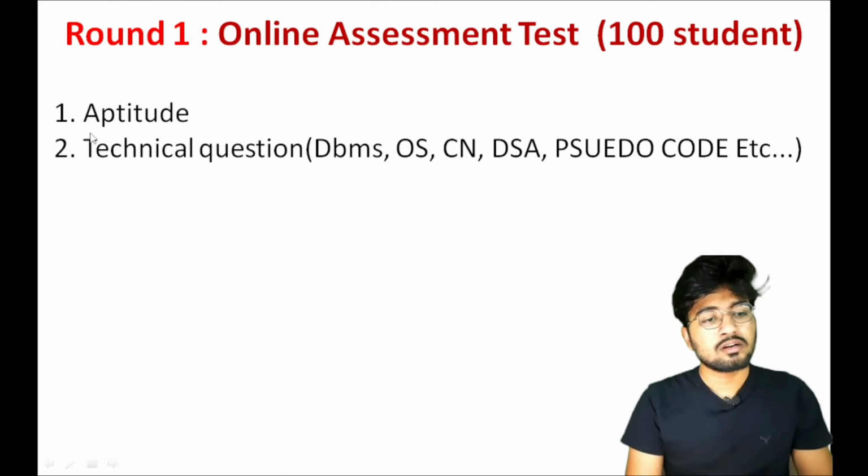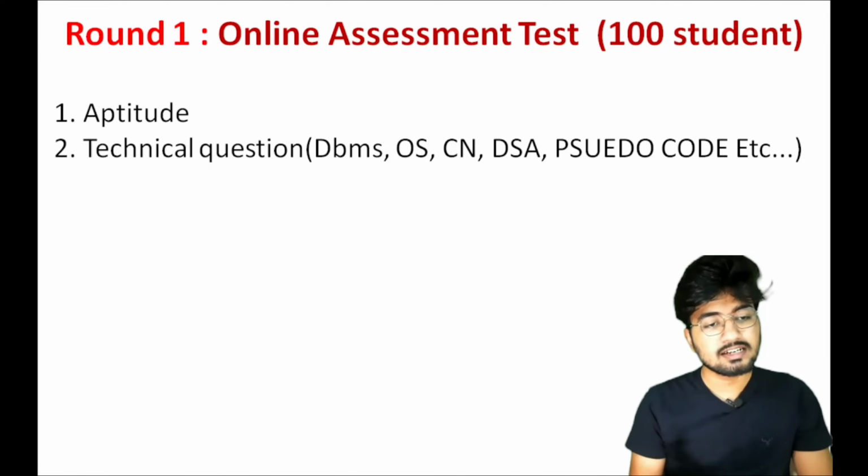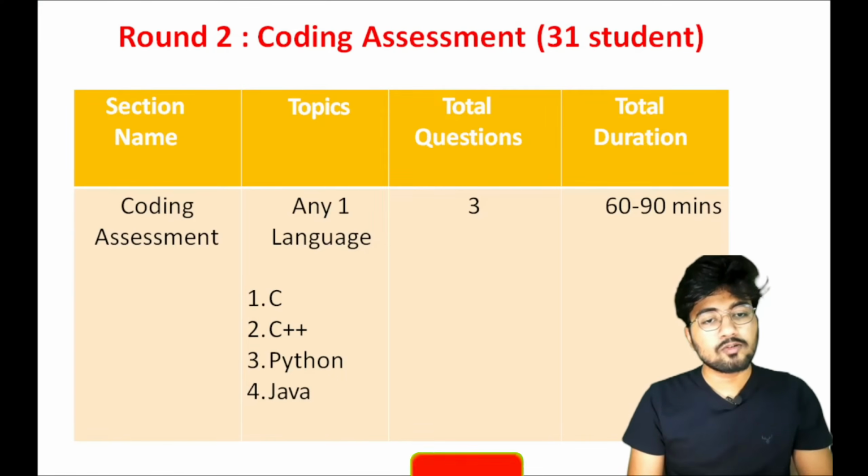They gave aptitude plus technical questions. The technical questions covered database management system, operating system, computer network, data structures and algorithms, and pseudo code. In aptitude they covered verbal reasoning, verbal ability, quantitative aptitude, and logical reasoning. These are all the topics they covered. Now coming to round 2, the coding assessment.